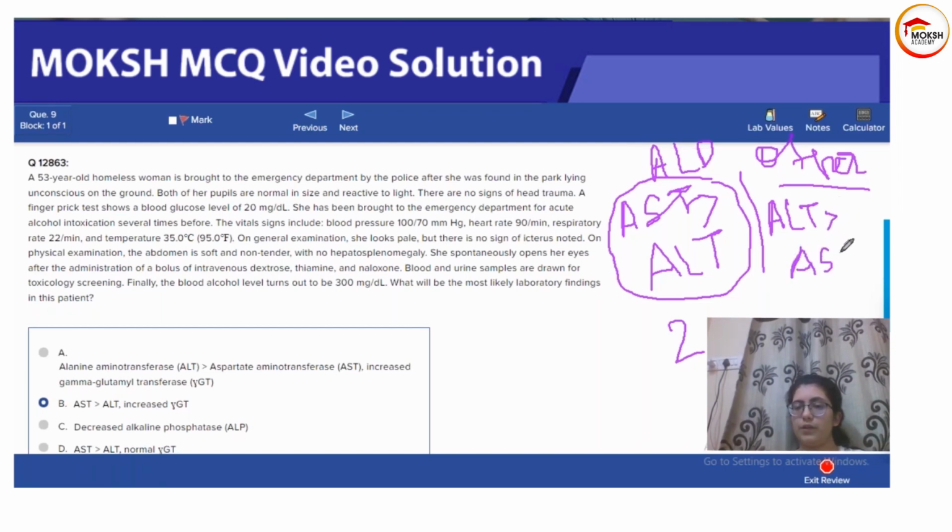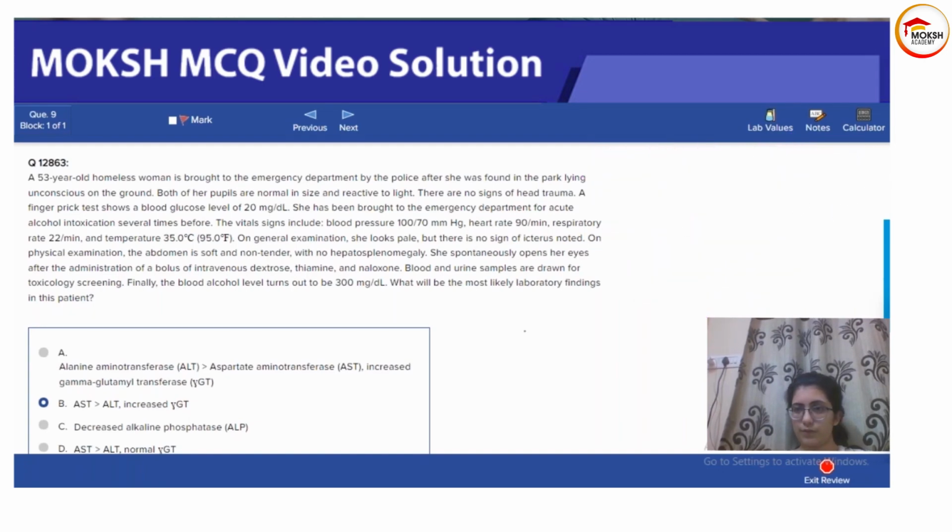You have to remember this. I cannot stress how important this is. In a set of 10 questions, you were required to apply this knowledge twice, in this question and in the previous question. So you can gauge the importance of this finding. And there's another important thing given in this question, which I would like to point out.